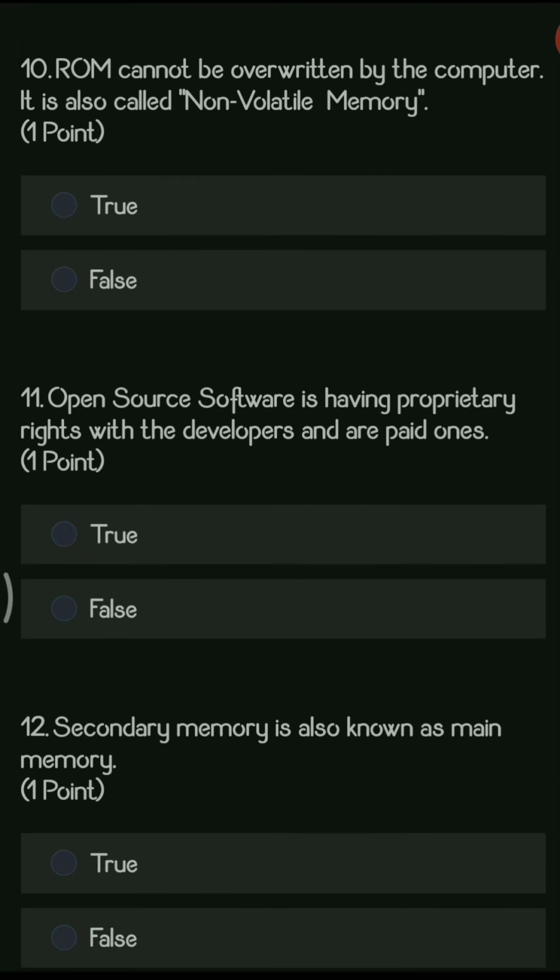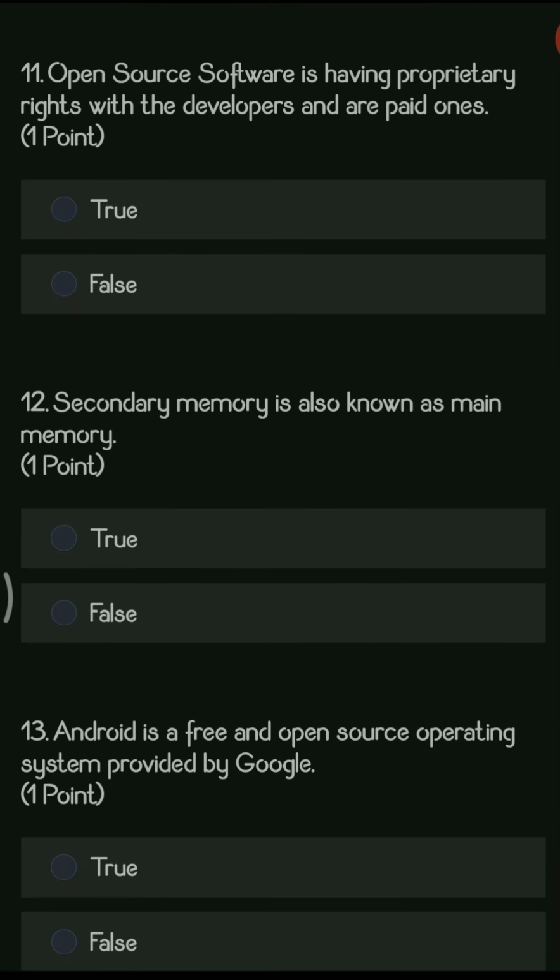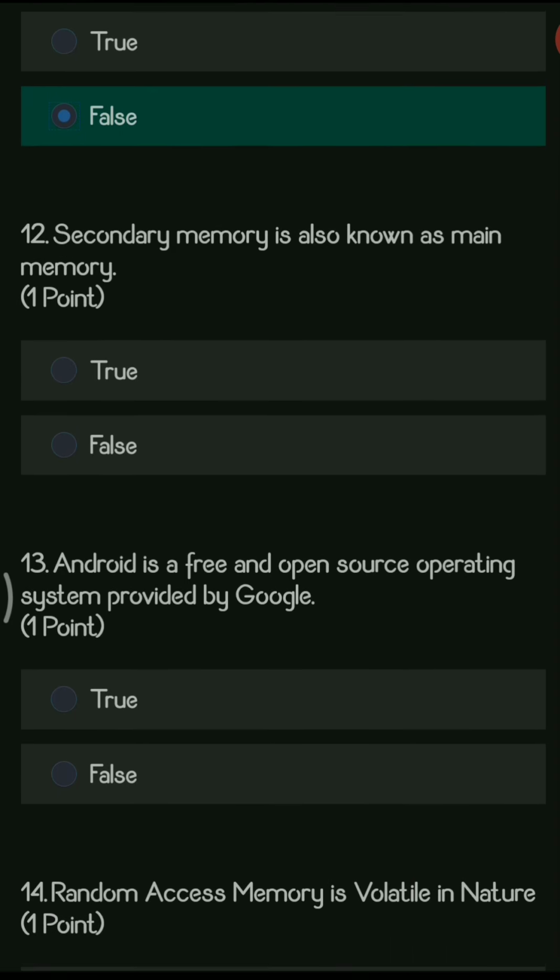Next question, ROM cannot be overwritten by the computer and it is also called non-volatile memory. So this is true, ROM is called a non-volatile memory. Next question, open source software is having proprietary rights with developers and are paid ones. So this is false. Closed source software have the rights and we have to pay to use these softwares which are closed source software.